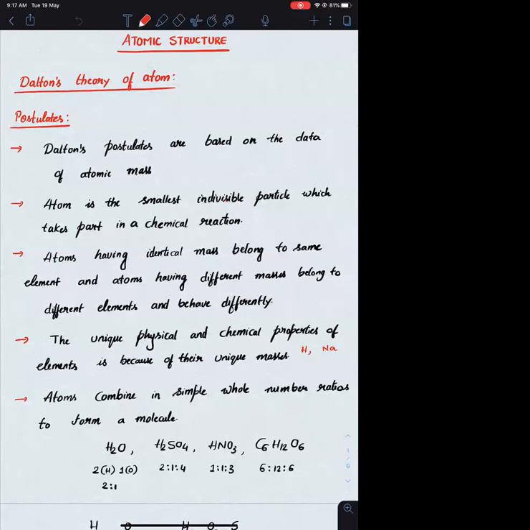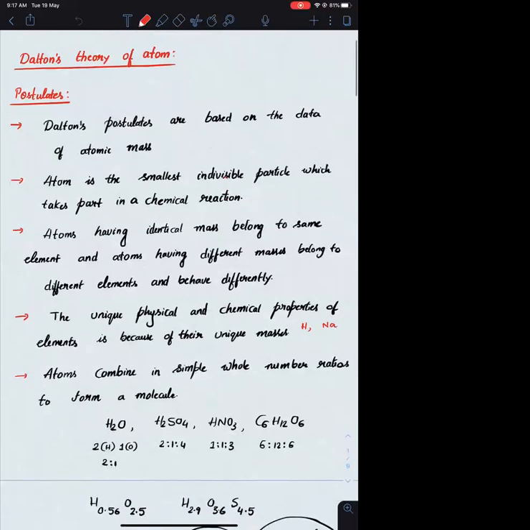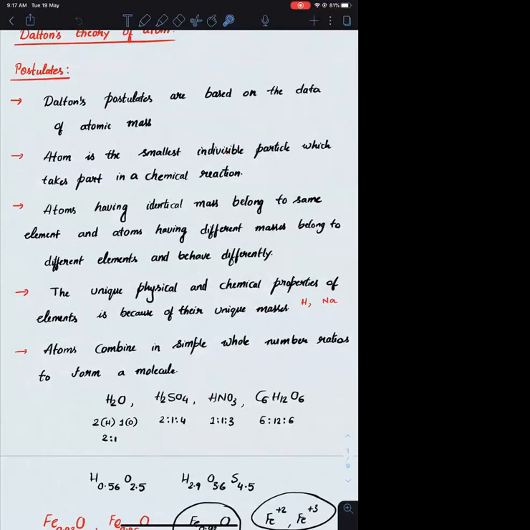gave some postulates. According to him, the atom is the smallest indivisible particle which takes part in a chemical reaction, which is true. But he said that the atom cannot be divided further. Like, we now know that inside atoms there are electrons, protons and neutrons. But earlier, when Dalton gave this theory, he said the atom is the smallest indivisible particle. You cannot divide the atom further.